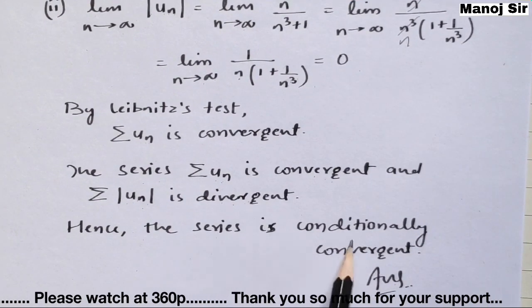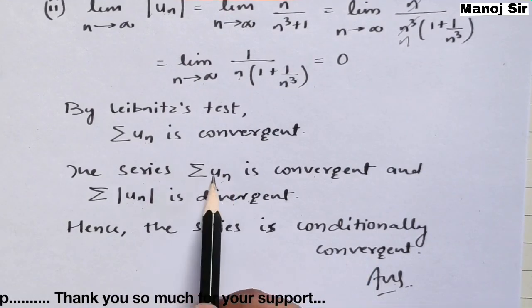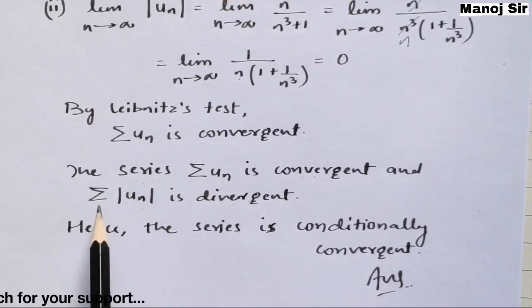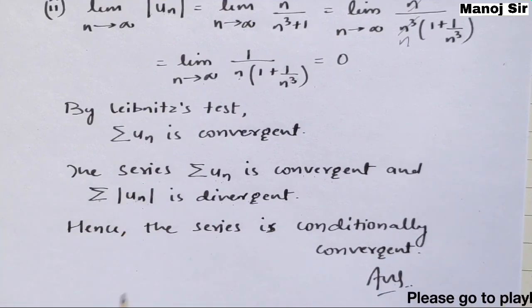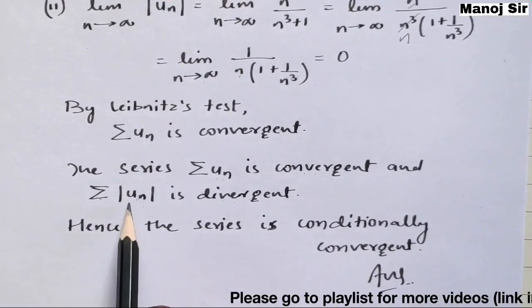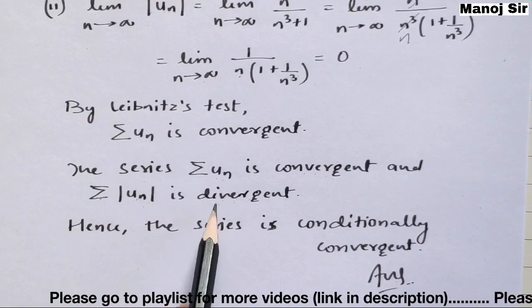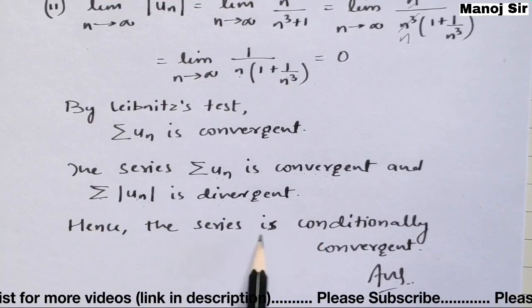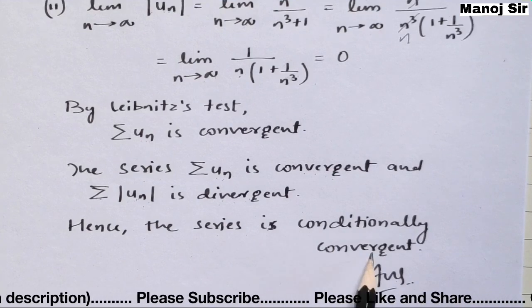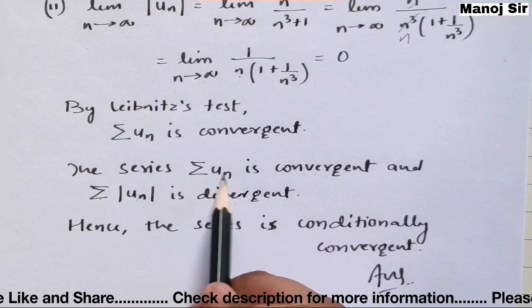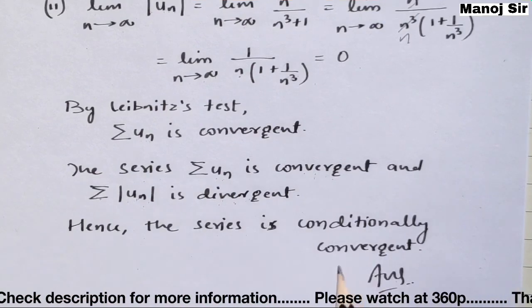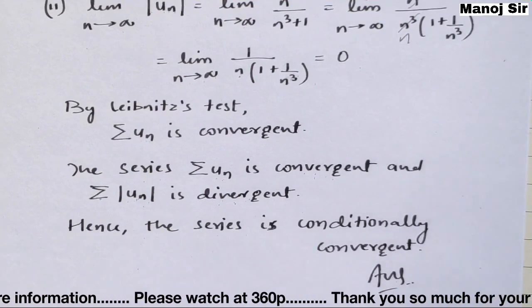Why can we say that the series is conditionally convergent? Because the series summation un is convergent, but summation of modulus of un is divergent. Had this been convergent, then we would have said the series is absolutely convergent. But since this comes out to be divergent, and this part comes out to be convergent, we can say the series is conditionally convergent.